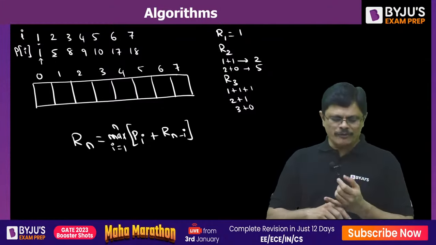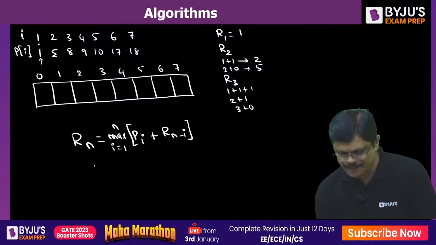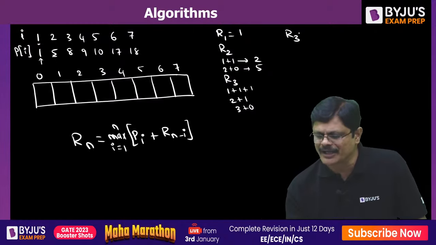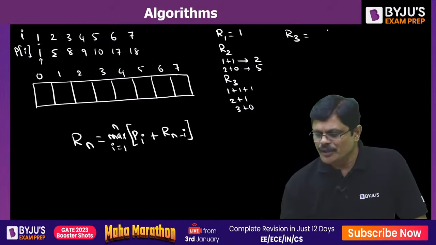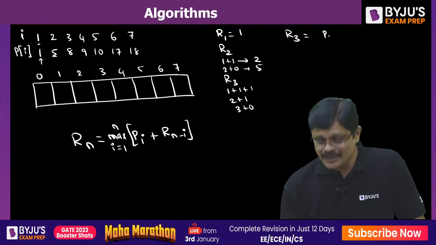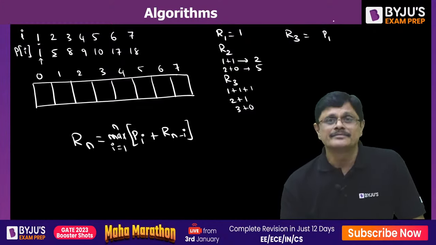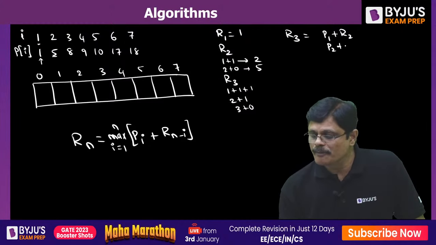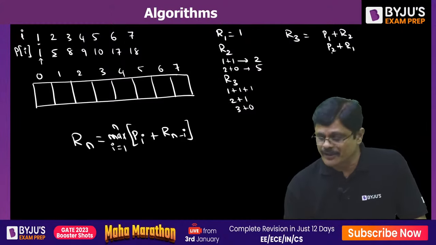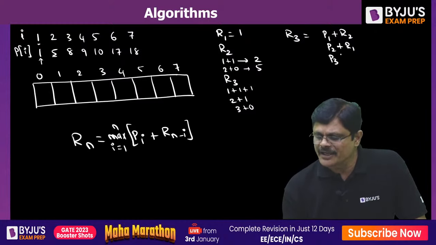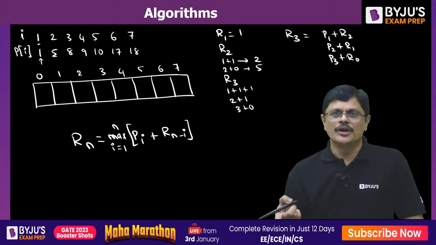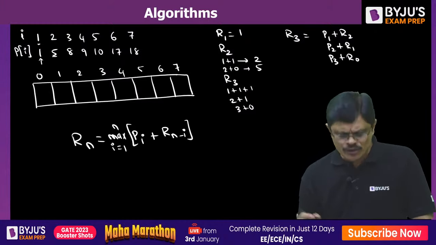So for example, if you want to find R3, what you need to do? You have to compute P1 plus the cost for R2, P2 plus the cost for R1, and P3 plus the cost for R0. Now R0 is not there, so let us define R0 as 0, my dear friends. R0 can be defined because it's a recursive formulation. Now we can define R0 as 0.